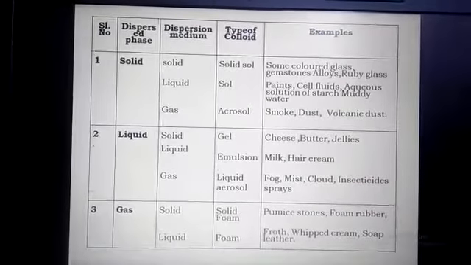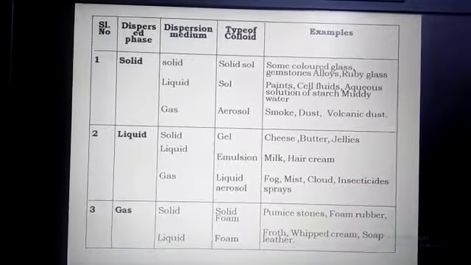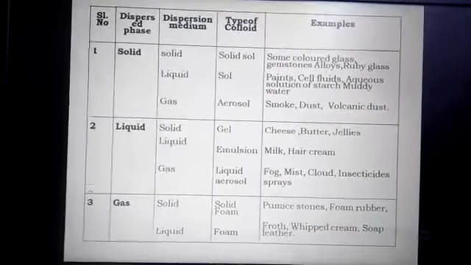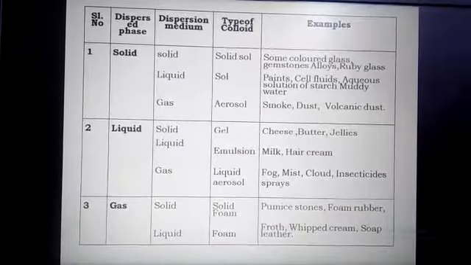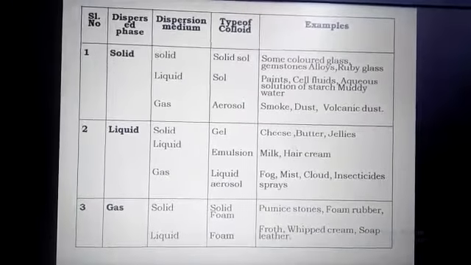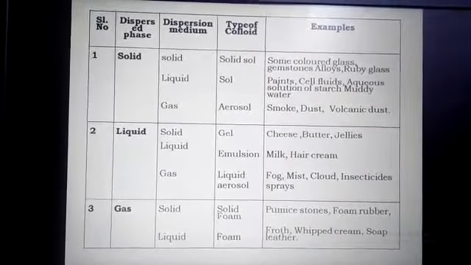Next, if the dispersed phase is a liquid and the dispersion medium is a solid, then it is called a gel. Gels are colloidal solutions which contain a liquid dispersed phase and a solid dispersion medium. Examples: cheese, butter, jellies.